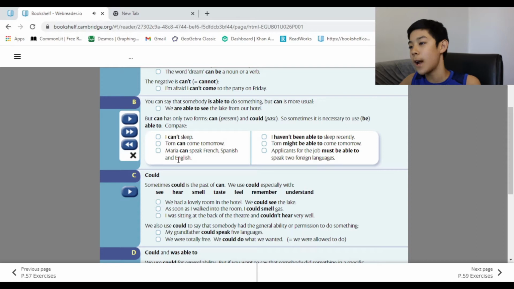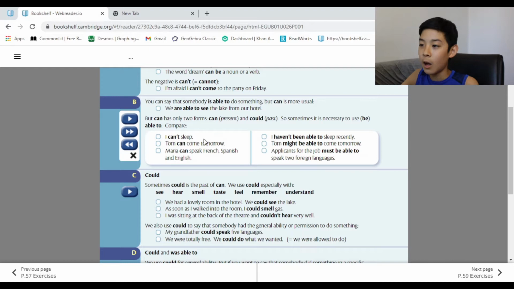So first of all, what is the difference between can and be able to? For can, it says I can't sleep, which is simpler. But I haven't been able to sleep recently has more background. Like in the past few days, I haven't been able to sleep. You can't say I can't sleep recently. It doesn't work like that.